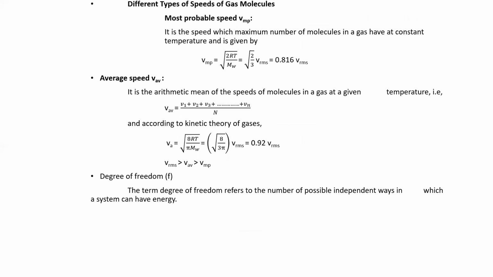Then next we have the different types of speeds of gas molecules. The most probable speed is given by. So the most probable speed is what?